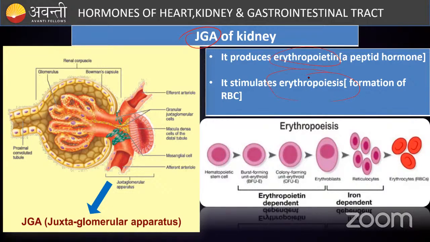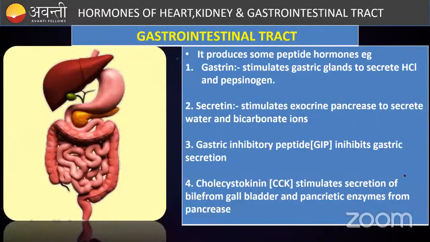You can see here you have hematopoietic stem cells. They become the baby red blood cells, you can say CFUs, colony forming units. Baby red blood cells become erythroblasts, which become reticulocytes. Reticulocytes will have a nucleus, and they will become erythrocytes. So this process of formation of red blood cells is stimulated by a hormone called erythropoietin. So next one is the gastrointestinal tract.